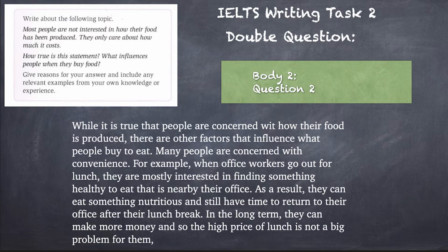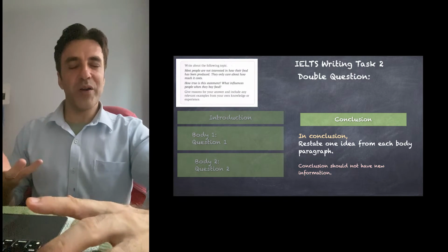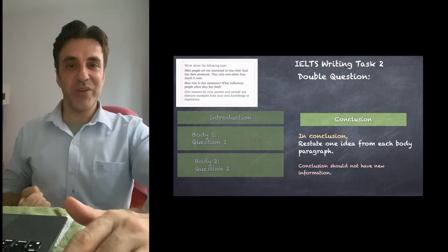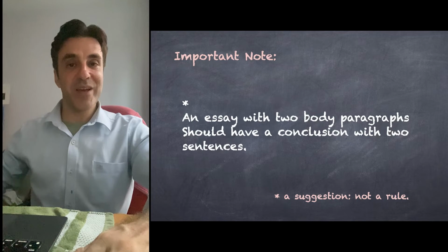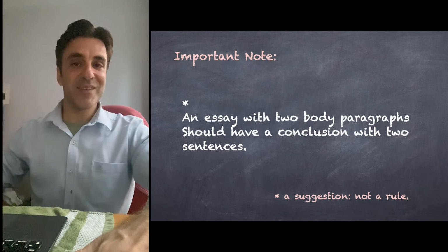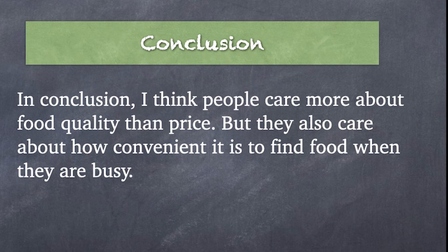Finally, my conclusion. My conclusion should just try to pick one idea from each body paragraph, summarize it briefly, and that's it. And so an essay with 2 body paragraphs should only have 2 sentences in the conclusion. And for this essay, it should look like this. In conclusion, I think people care more about food quality than price, but they also care about how convenient it is to find food when they're busy.